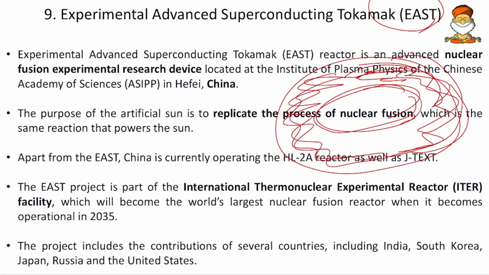Okay, so we had built a chamber in China and we had tried the nuclear fusion reaction there. If we succeed in nuclear fusion, we are coming up with an artificial sun. This EAST project is a part of the International Thermonuclear Experimental Reactor. Now if all these succeed, then obviously we are going to have one artificial sun, or a successful sustainable fusion reaction. Okay, so we will update in future if all these succeed.